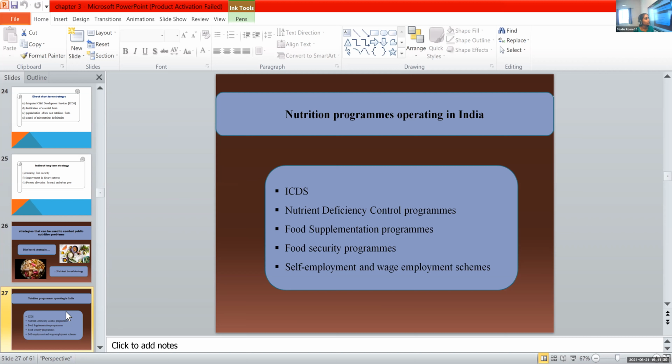Okay. Meghna, who are the beneficiaries of this ICDS? Adolescent girls, children under 6 years, lactating women and pregnant women. Okay.